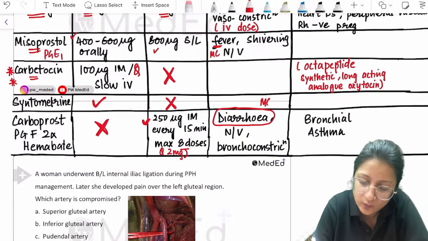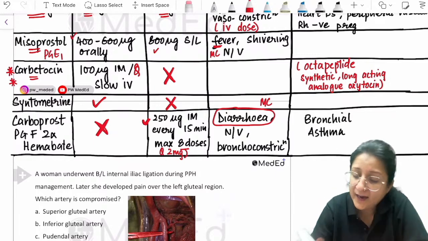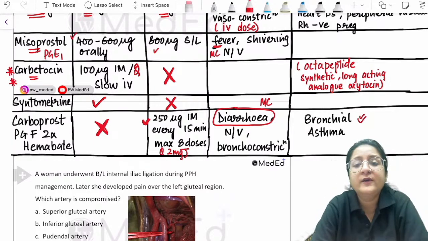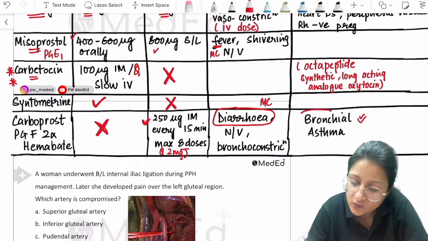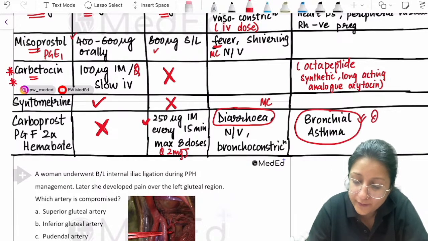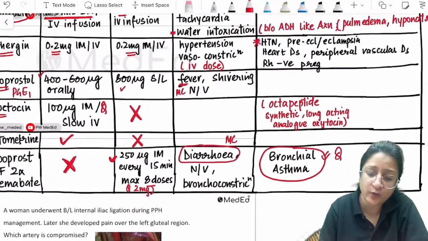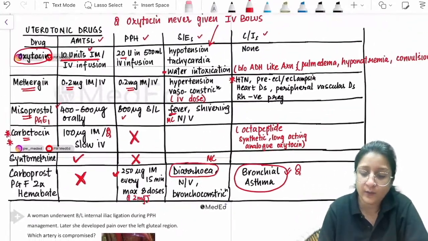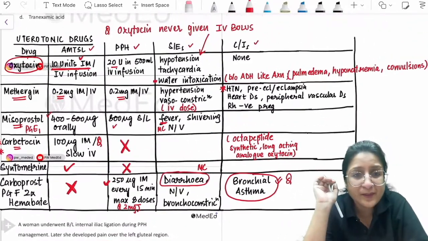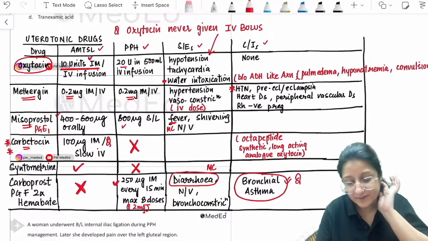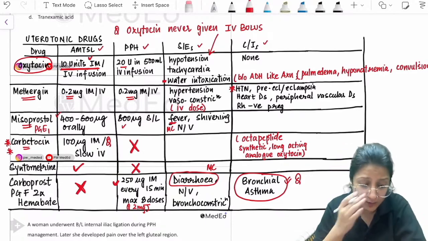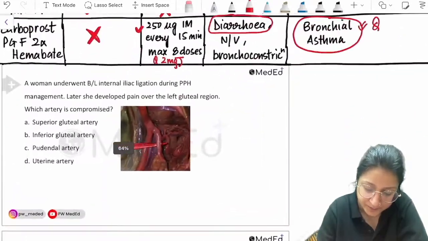Circle it, highlight it. Most common side effect, diarrhea. And contraindication is bronchial asthma because it causes bronchoconstriction as a side effect. This is also an MCQ pointer. So there are various MCQ pointers in this chart. Okay, so very, very important to remember these uterotonic drugs. Okay, fine. Now let's have a look at the next question.